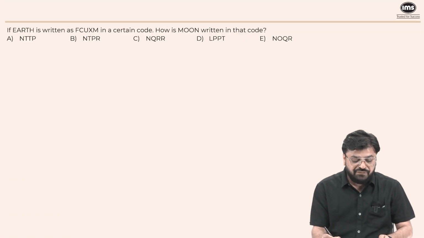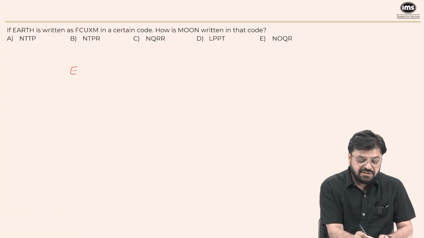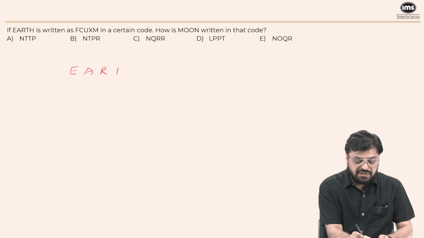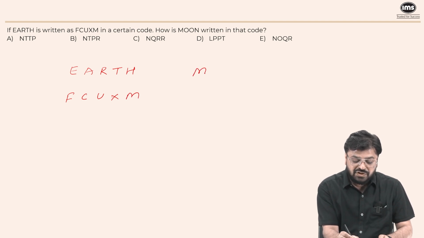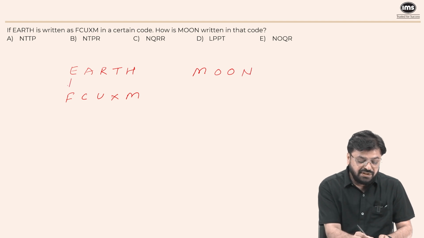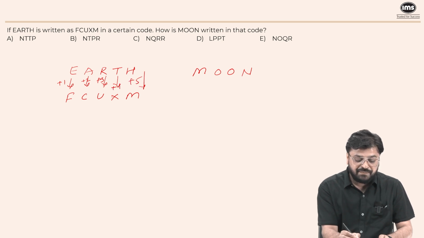In this question, if Earth is written as FCUXM, then how is moon written in that code? So E to F it is +1, A to C it is +2, R to U it is +3, T to X it is +4, and H to M it is +5.